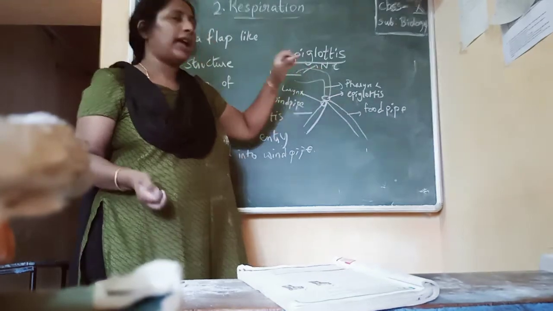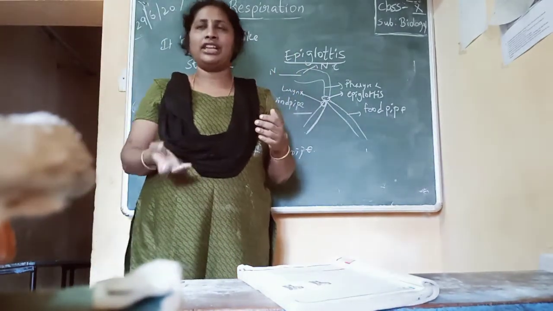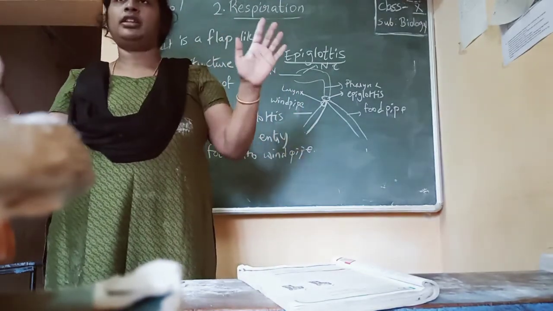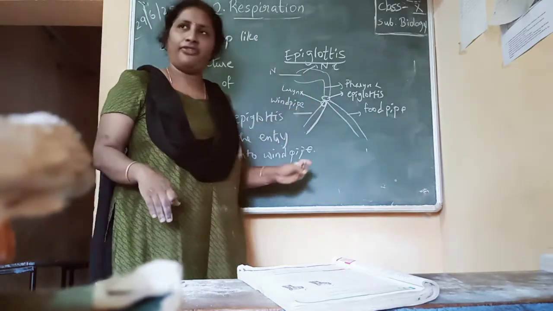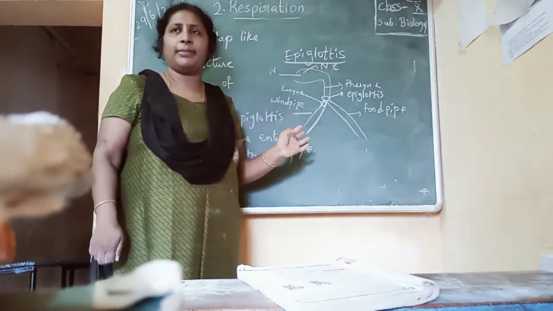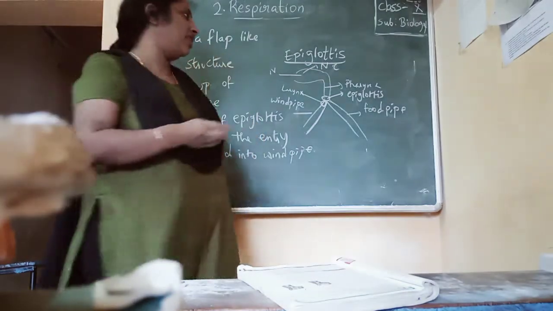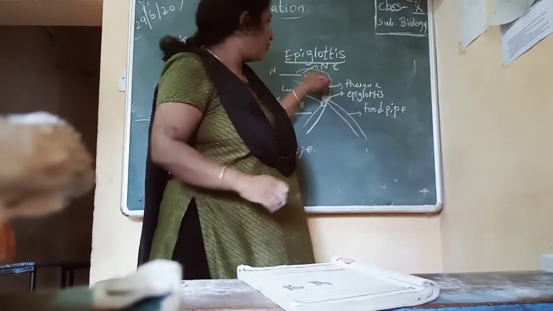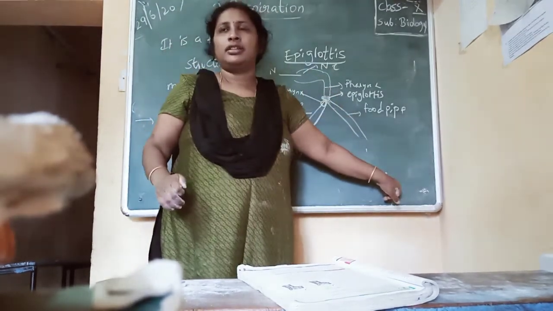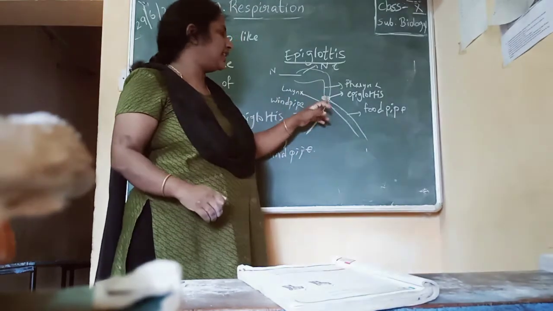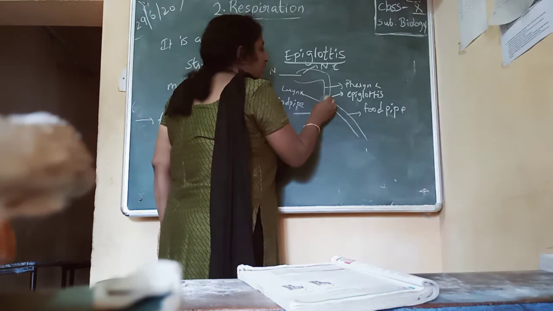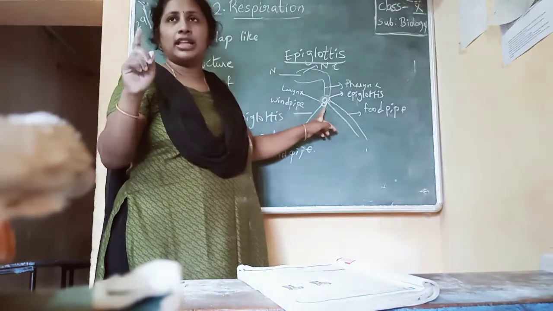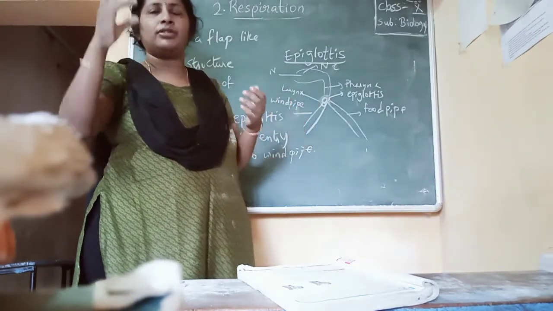Now, while we are breathing, the epiglottis is in open form, like a door open. It will send the air into the windpipe. But when we are eating, the epiglottis is closed. It will close the door so that the food enters only the food pipe. Like this, it is present above the larynx. Epiglottis is present above the larynx.